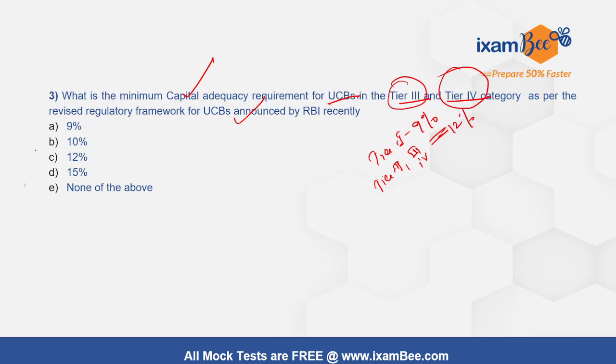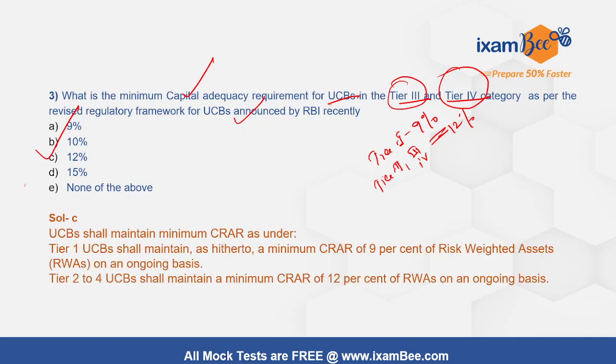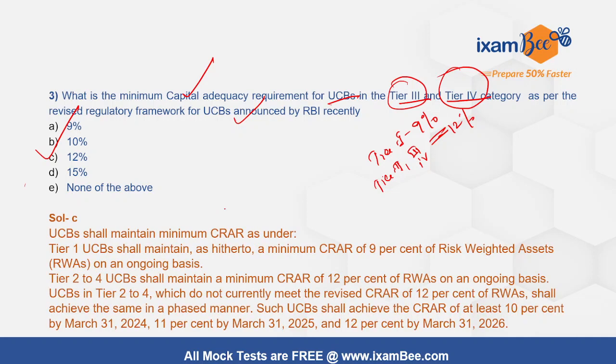So the answer here is 12% because we are asking about 3 and 4. UCBs shall maintain a minimum capital adequacy ratio of 9% capital against risk weighted assets for tier 1, and tier 2 to 4 will maintain 12%.